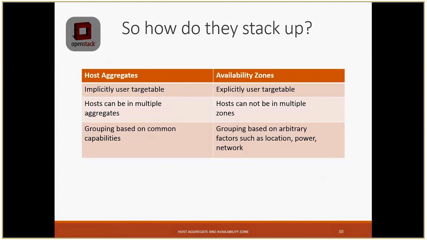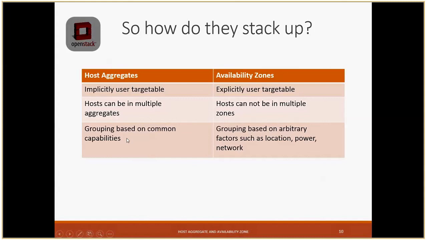So that's why, for making this host aggregate work, we have to use the concept of availability zone, and we have to integrate that host aggregate with availability zone. In host aggregate, one host can be part of multiple aggregates. Suppose we have a compute 0, we can put it in HA1, HA2, HA3, in multiple places. But in availability zone, one host will be tagged to one availability zone. It can't be moved from one availability zone to another availability zone.